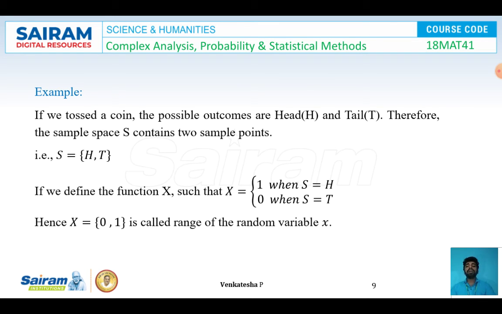Example, if we toss a coin, the possible outcomes will be either head or tail. So the sample space S contains two sample points, that is head as well as tail. So we have S = {head, tail}. Now if I define the function X such that X = 1 when the outcome is head, and X = 0 when the outcome is tail, then grouping these outcomes, X = {0, 1}, is called the range of the random variable X.